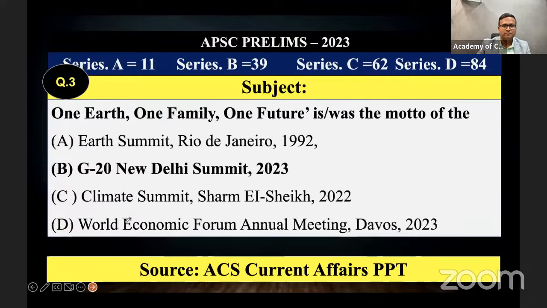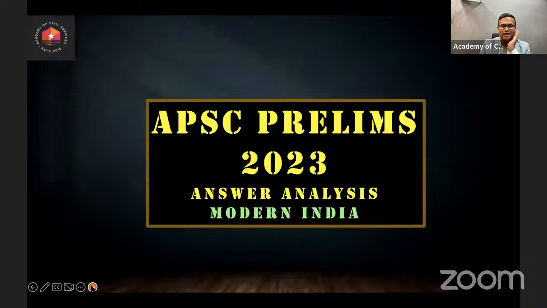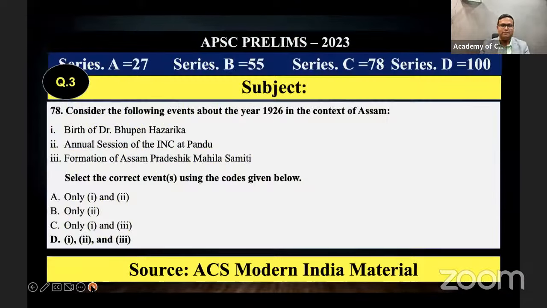Next one: One Earth, One Family, One Future. You must have seen the advertisements throughout Assam regarding the G20. Everywhere this motto was written. That is the motto of the G20 New Delhi Summit 2023. We covered it in our current affairs class, and most of the teachers must have discussed it with you in the daily classroom as well. Coming to modern India.